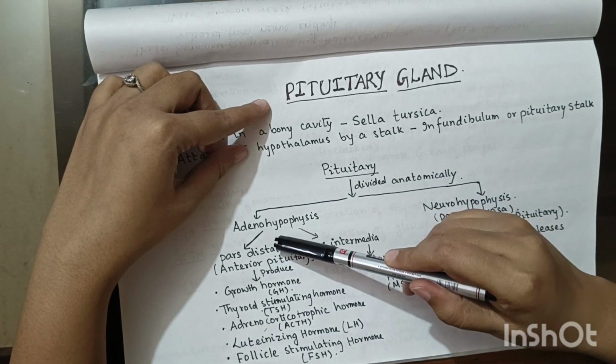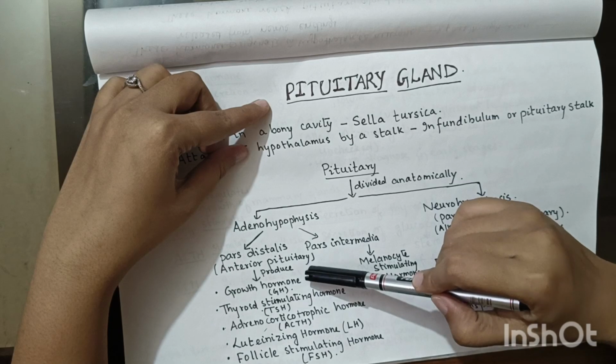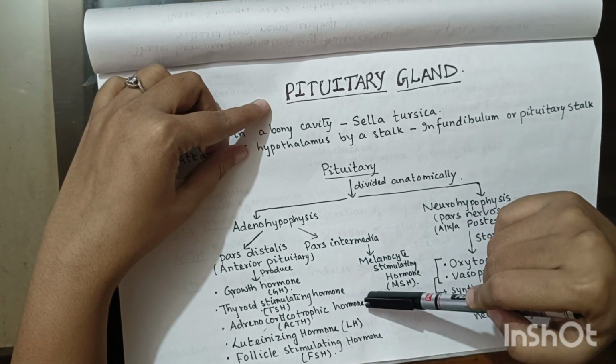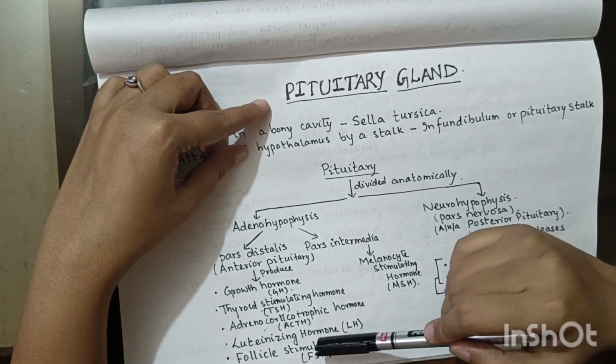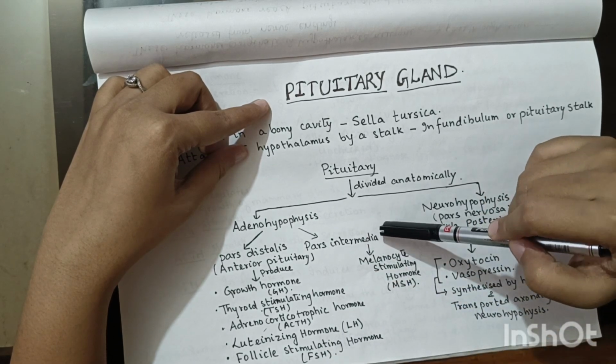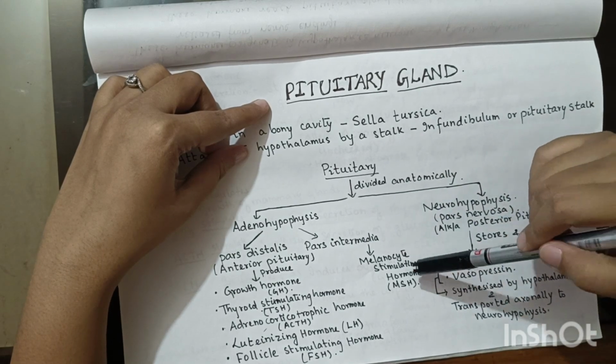Pars distalis will produce hormones such as growth hormone, thyroid stimulating hormone, adrenocorticotropic hormone, luteinizing hormone and follicle stimulating hormone. Pars intermedia will produce only one hormone, that is melanocyte stimulating hormone.